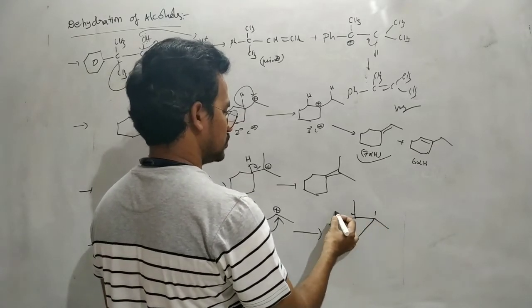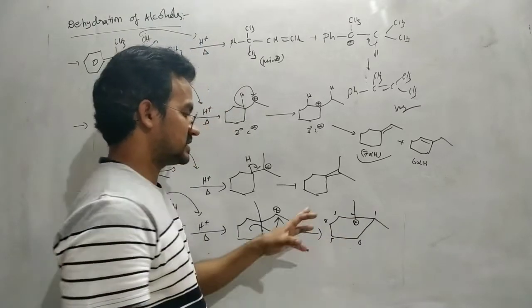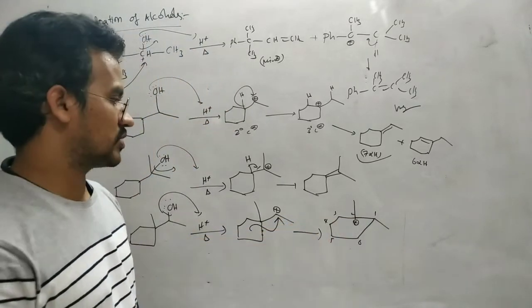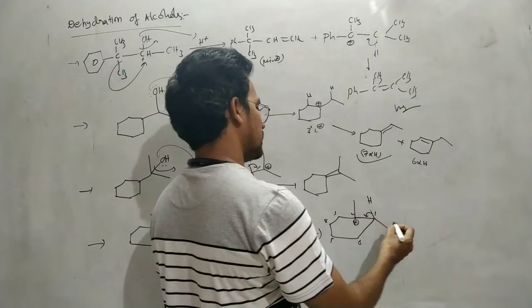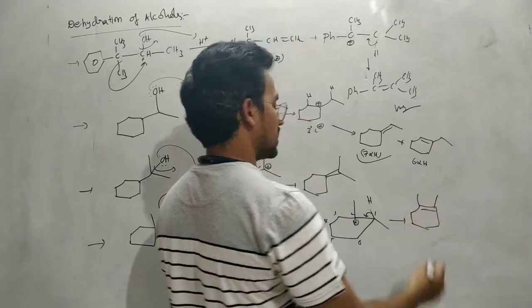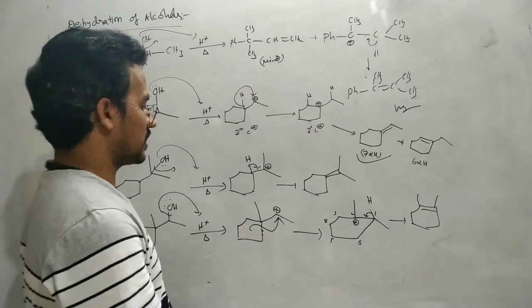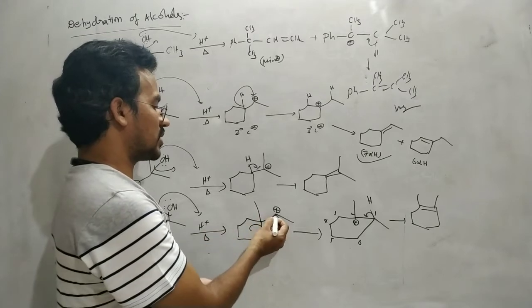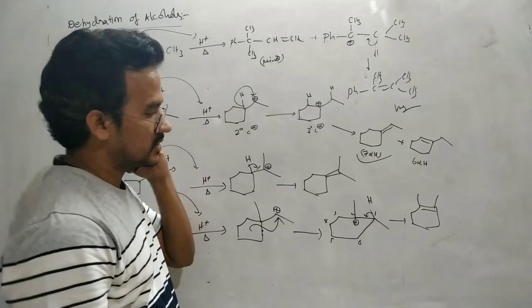So 1, 2, 3, 4, 5, 6 here plus 1. It is a 6-member ring as well as a tertiary carbocation. Okay, next from this one H plus is removed. So finally we will get this alkene as a major product. So whenever there is a smaller ring and the ring-attached carbon has a positive charge, ring expansion is possible. Okay, that's it.